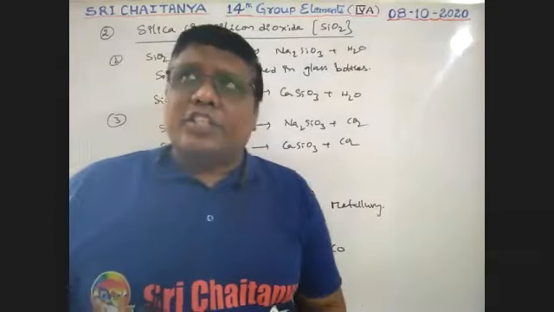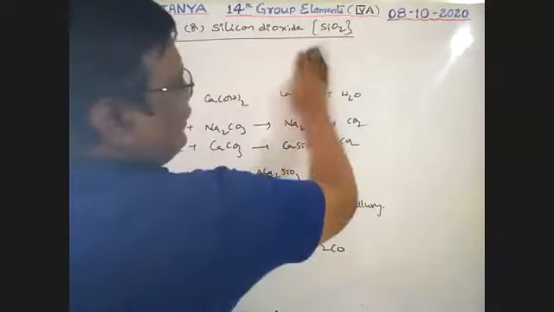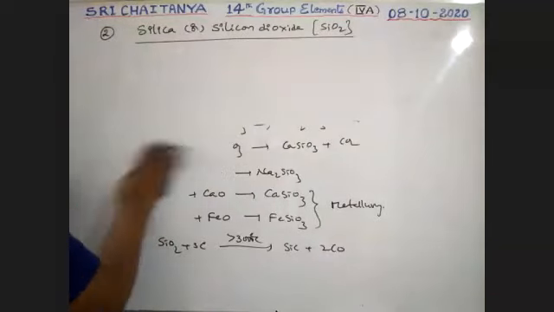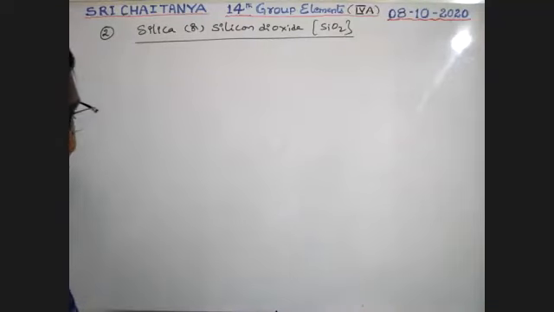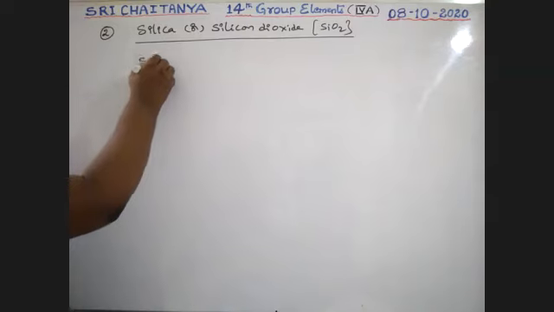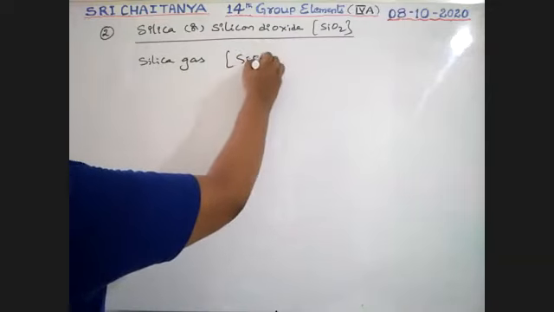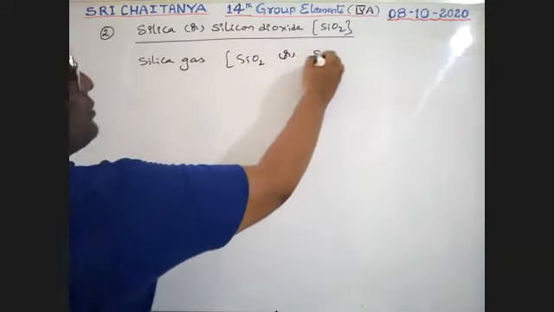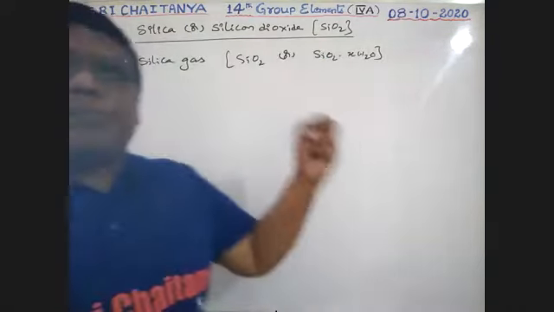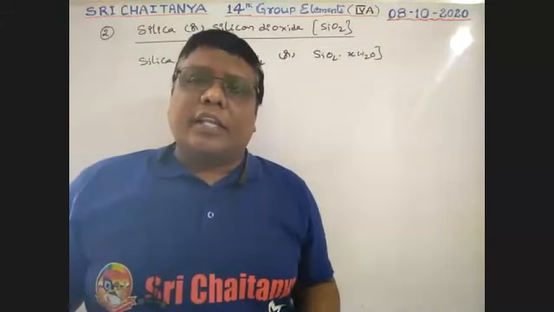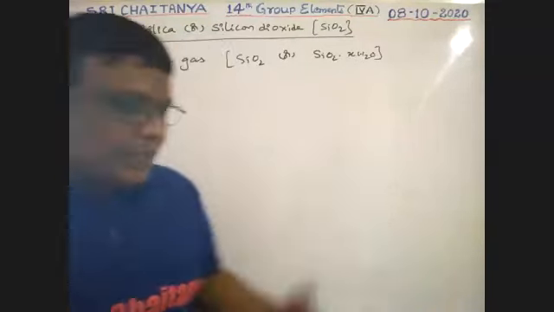Next, boys, silica gel. Last point, please wait. It is also SiO2, in gel form. It is a good drying agent. Silica gel is SiO2, or sometimes SiO2·xH2O. Its composition varies with water molecules. It is a good absorber. The gel form is a good absorber of water. That's why it is used as a drying agent. It is one of the most important applications of silica.